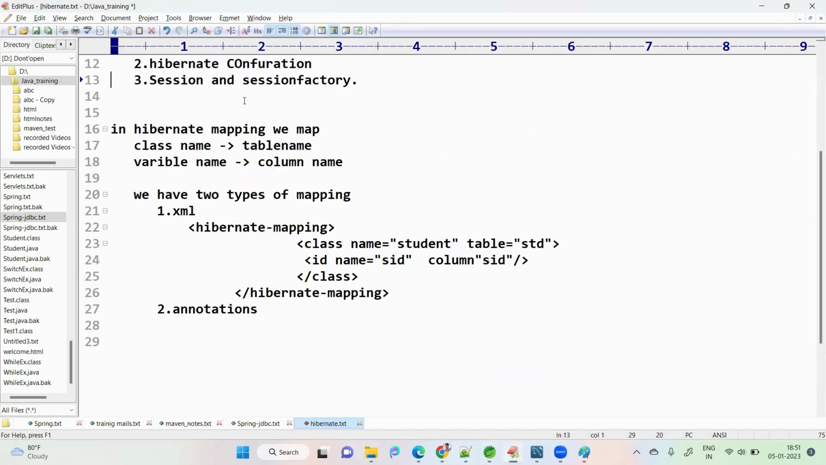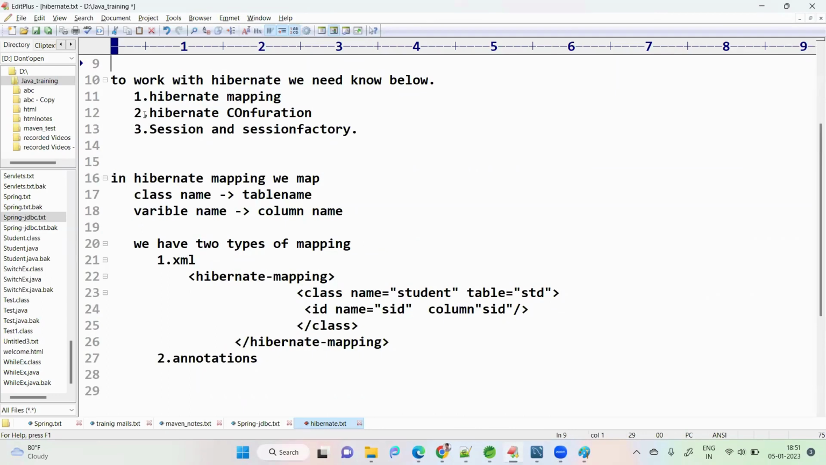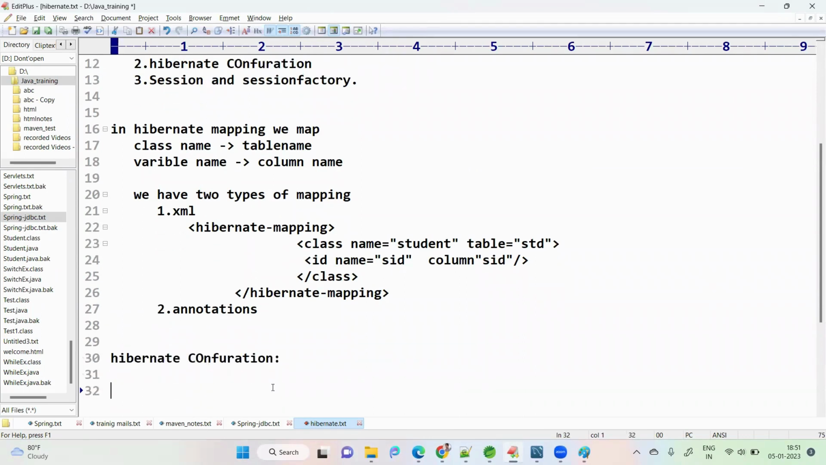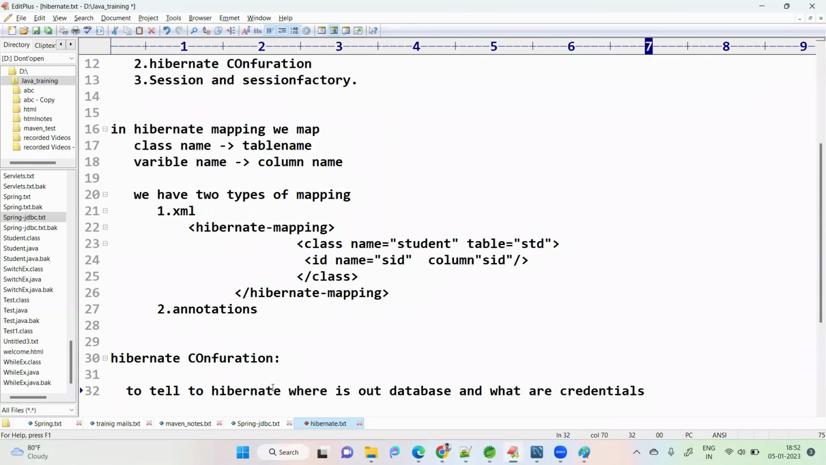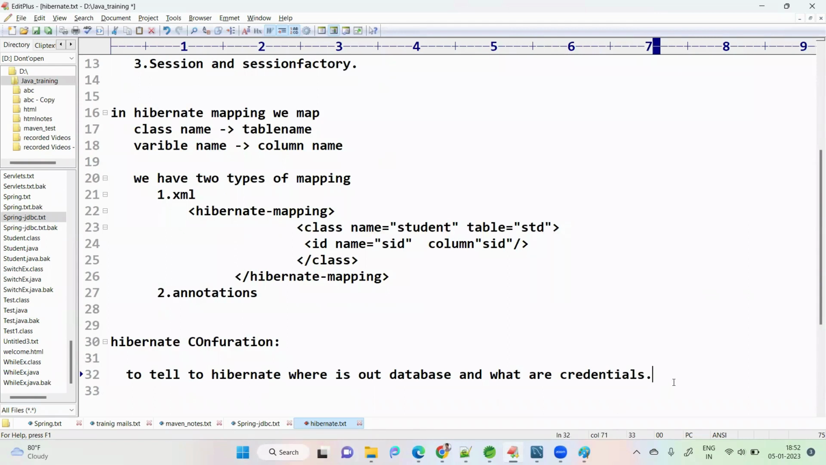This is the first one, Hibernate mapping. The second one is Hibernate configuration. What is Hibernate configuration? It is to tell Hibernate where our database is and what the credentials are, to get a database connection. This is Hibernate configuration.